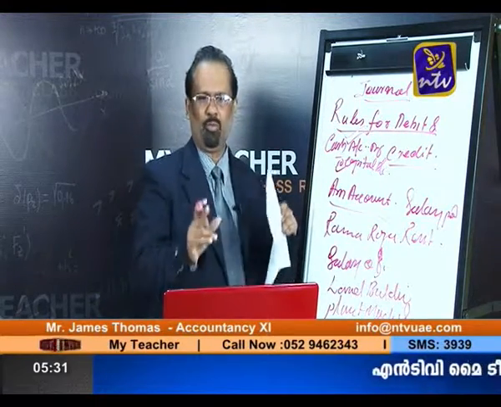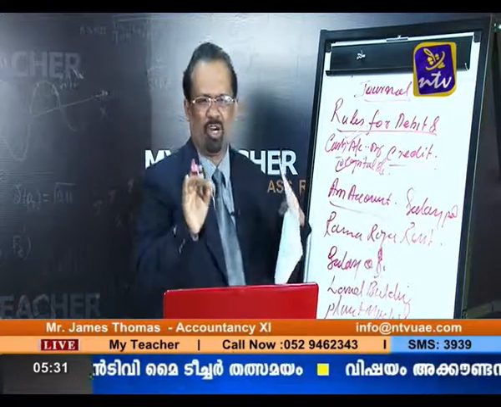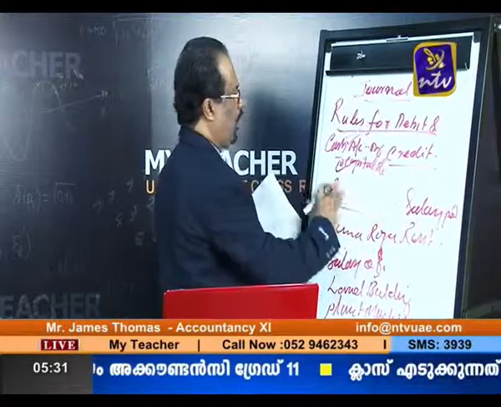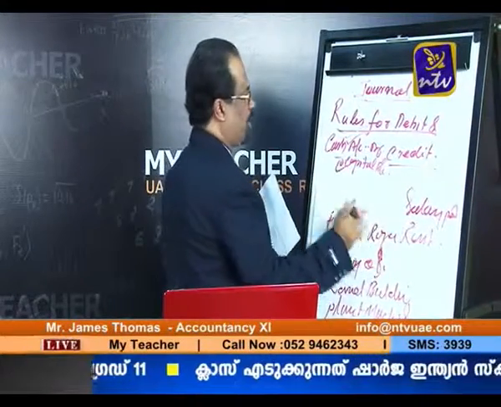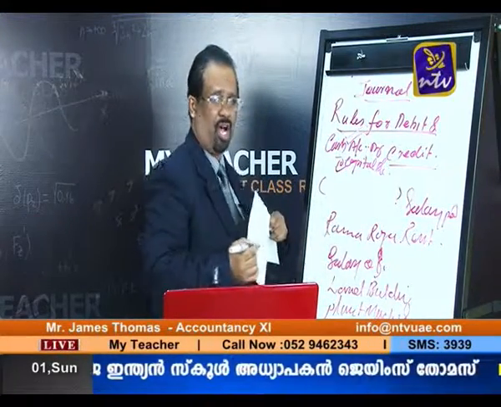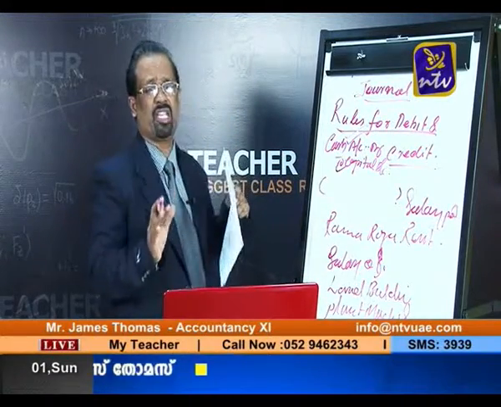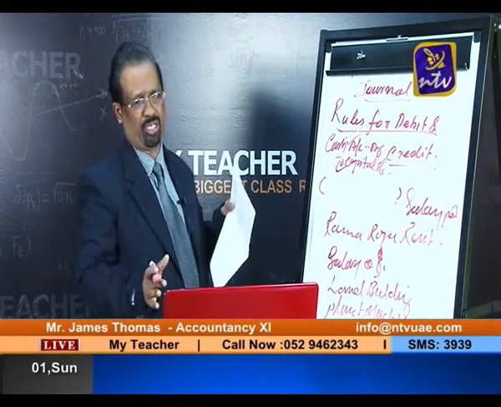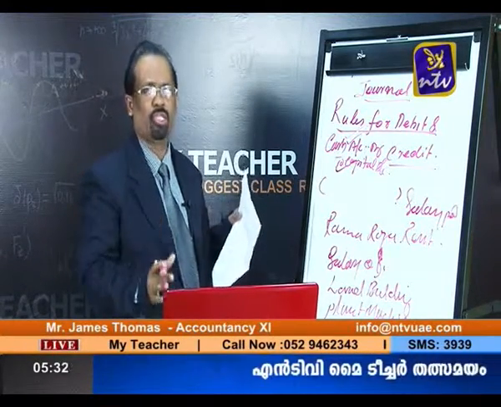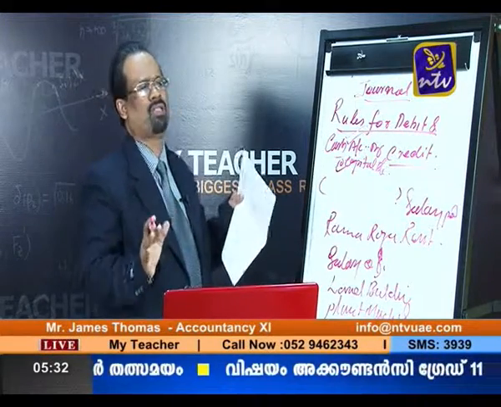Then one more point should be noted. Along with the transaction, we write one more thing, that is narration. What do you mean by narration? After writing the transaction, in brackets we write the narration. Narration is the short description of the transaction and it is compulsory.